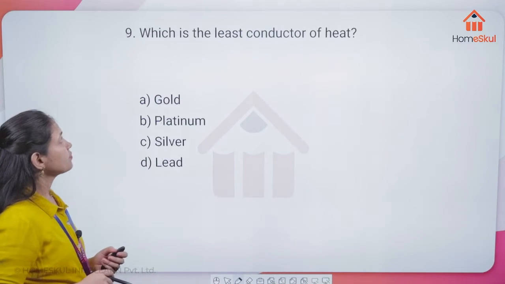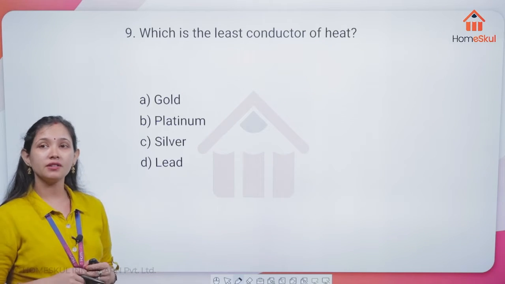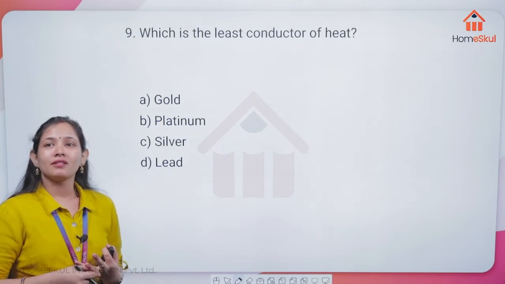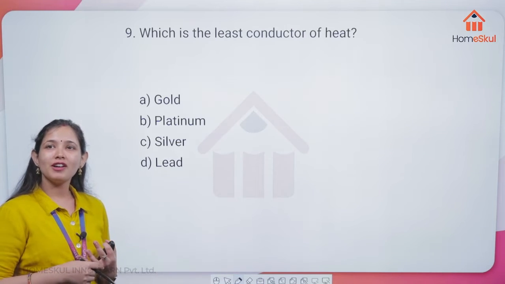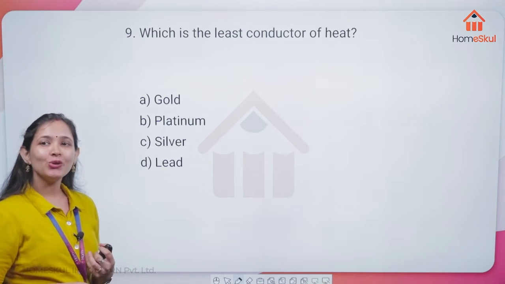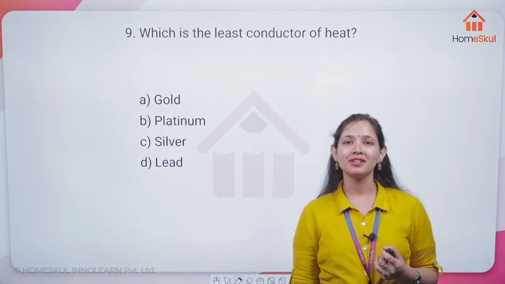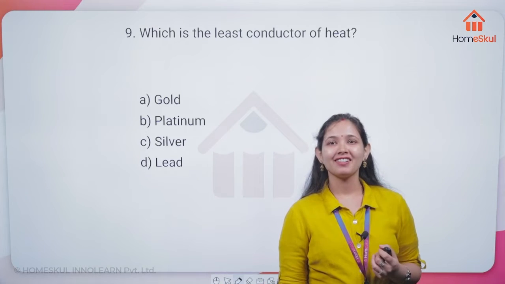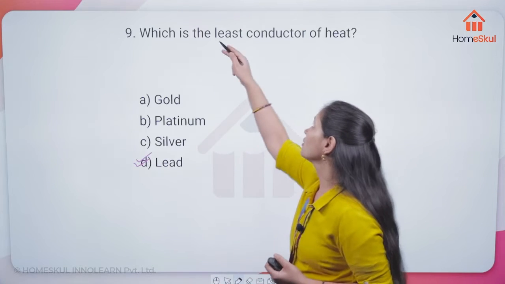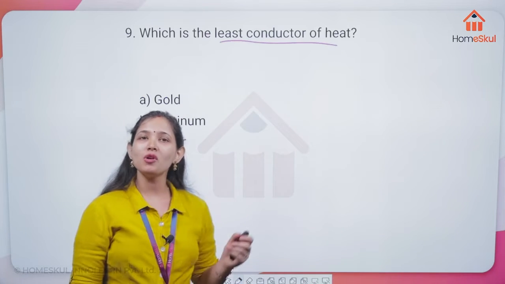Now the next one: which is the least conductor of heat here? Lead. Velga says lead. Anushka, Velga, everyone, lead. Neha, Nishka, lead. Okay. So you all are aware of all the exceptions, that you should be aware of. Yes, Subair, Hari, very correct. So lead is the correct answer here. That is going to be the least conductor of heat. Now move on to the next question.